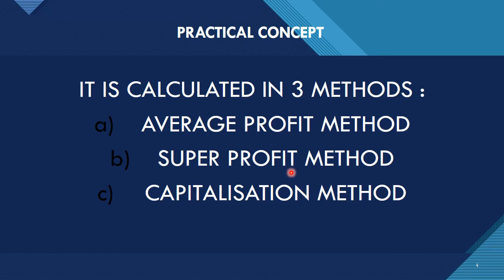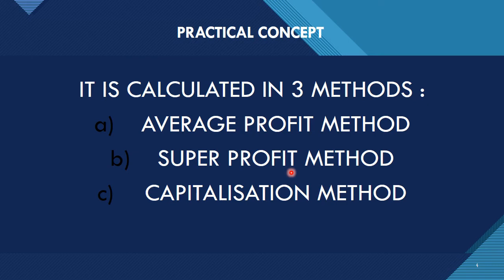Now let us see what is capitalization method. Capitalization can be capitalization of average profit, or capitalization of super profit also. Now, under this capitalization, it is divided into two categories: capitalization of average profit and capitalization of super profit, as I said. Now, let us see the first one, capitalization of average profit.